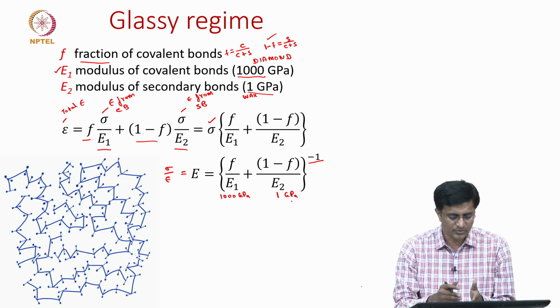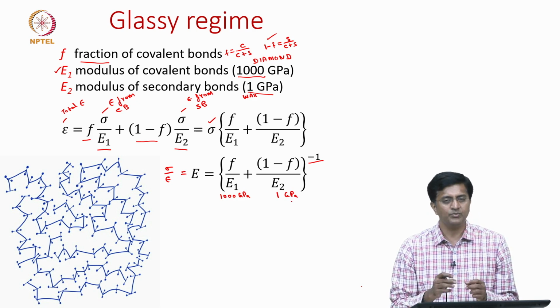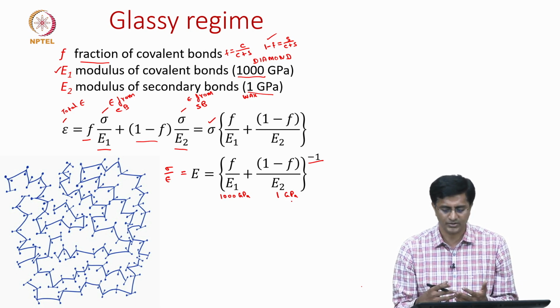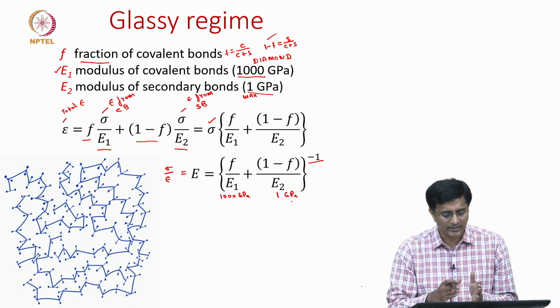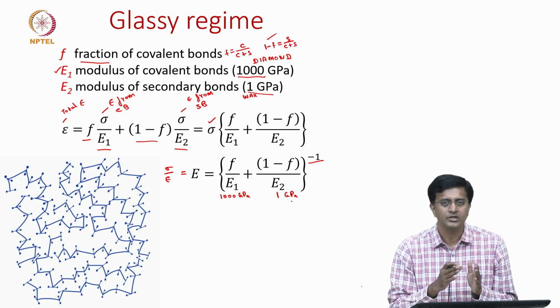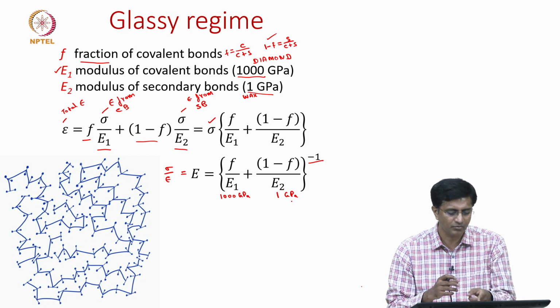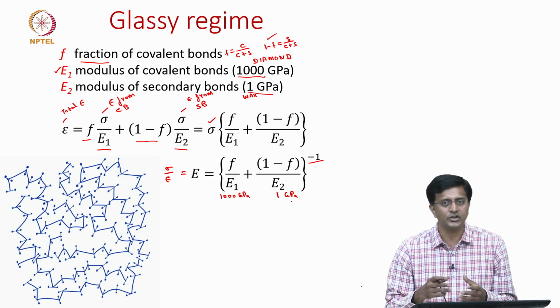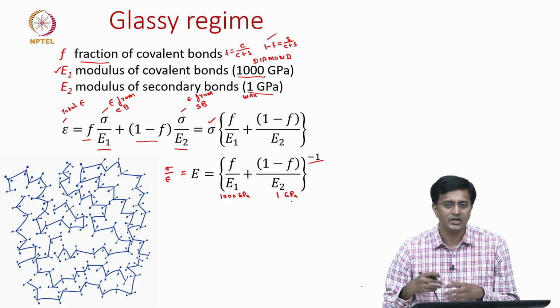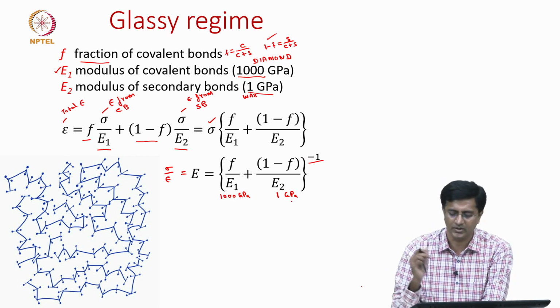Once I substitute this, the modulus is simply a function of F. What is F? F is the fraction of covalent bonds. So I can go through values of F from 0 to 1, 0 meaning there are 0 covalent bonds, which means it is a pure secondary bond material like this wax, and when F is equal to 1, it has only covalent bonds, and that extreme is the diamond.